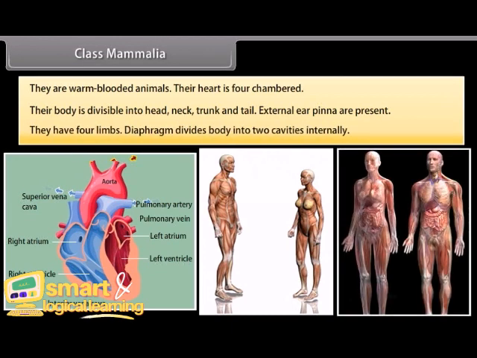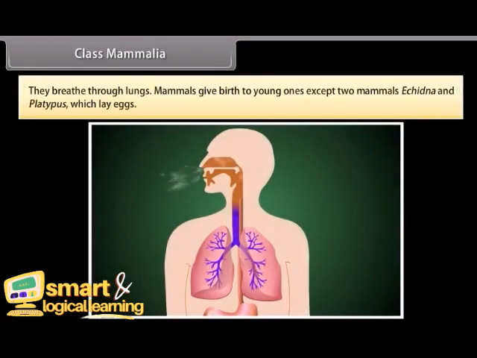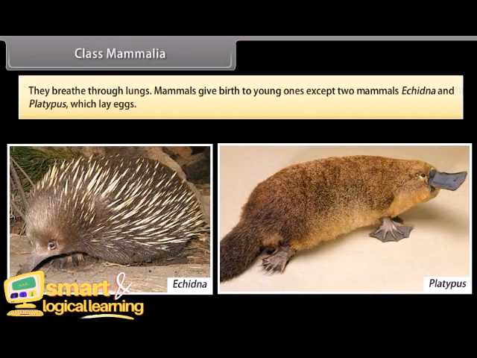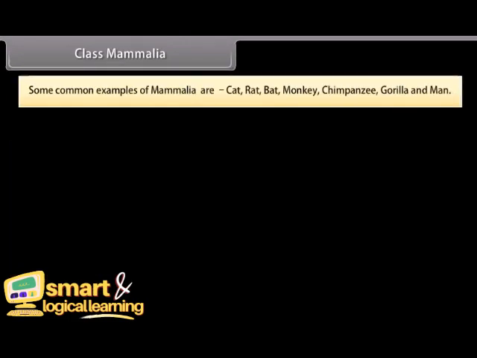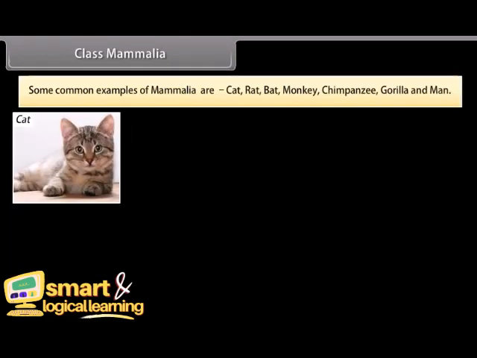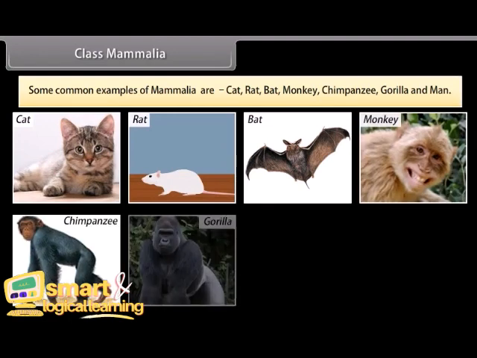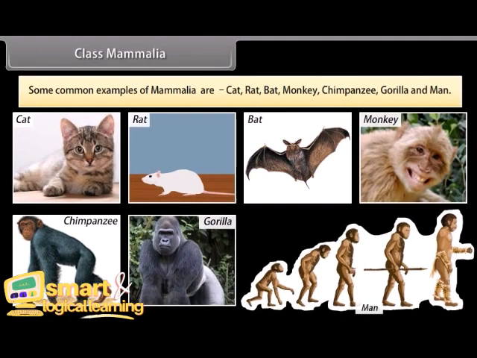They have four limbs. The diaphragm divides the body into two cavities internally. They breathe through lungs. Mammals give birth to young ones except two mammals, Echidna and Platypus, which lay eggs. Some common examples of Mammalia are cat, rat, bat, monkey, chimpanzee, gorilla, and man.